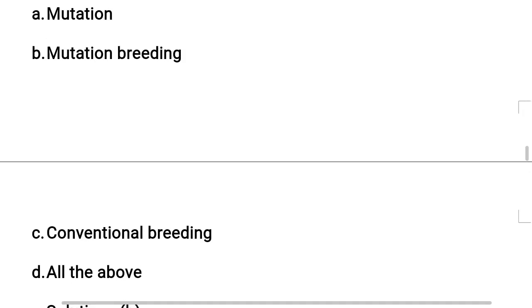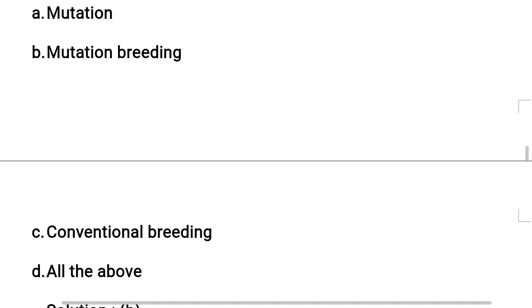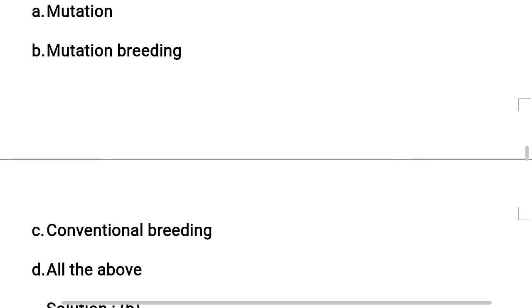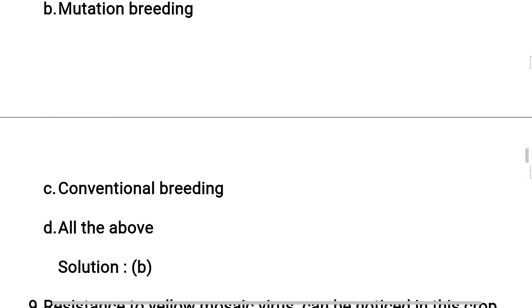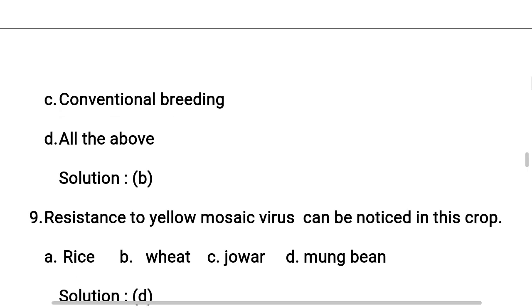What is meant by mutation breeding? Let us see the definition for mutation breeding. It is also important for PU board examinations. So here, selecting and using of plants that have desirable characteristics as a source of plant breeding program, as we learned in the previous class, this process is called mutation breeding. For example, in mung bean, resistance to yellow mosaic virus and powdery mildew were induced by mutations only. Understand? So the correct answer is mutation breeding, option B. Have you understood? Okay, thank you.